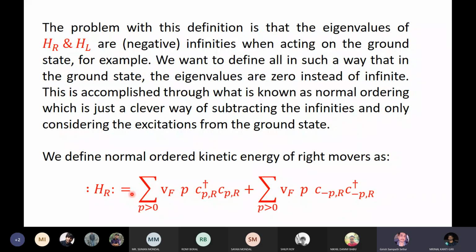This way of writing HR allows me to avoid those infinities, because even though all the negative energy states are occupied, I'm able to avoid the infinity since I've defined HR in this way. But of course, I have to convince you that the original HR and this HR are more or less the same thing. Otherwise, how do you know this is the kinetic energy?